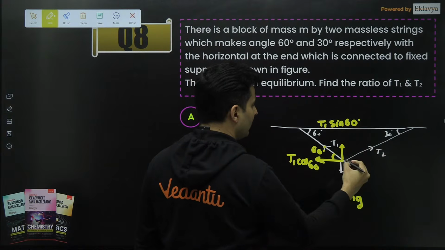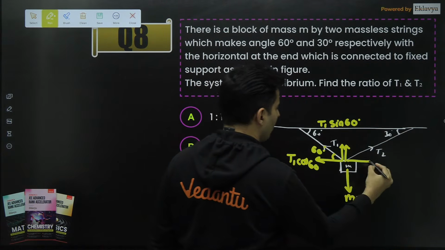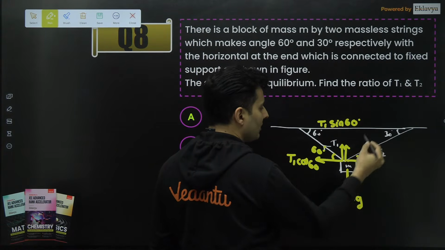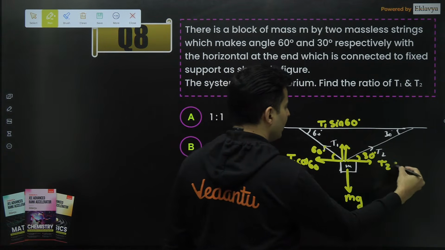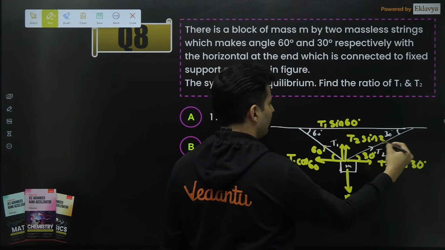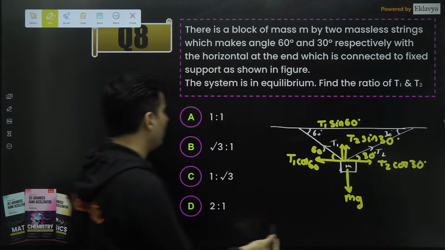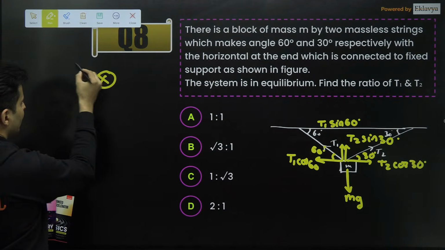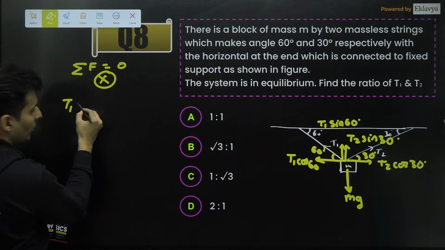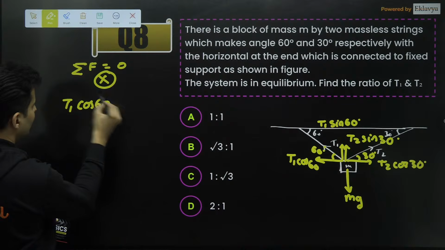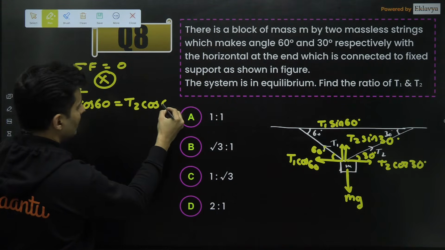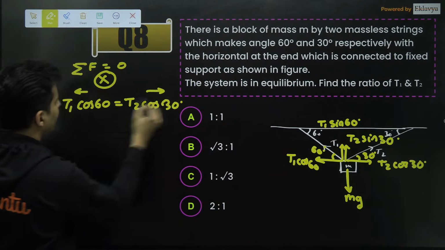Same thing with T2. T2 will have a component here and here. This is 30. This will also be 30 because of alternate angles between parallel lines. So this will be T2 cos 30 and this will be T2 sine of 30. It's better to balance the horizontal components. So in the X direction, the net force should be 0. So there is one force which is T1 cos 60 towards the left hand side, and there is another force T2 cos 30 towards the right hand side.